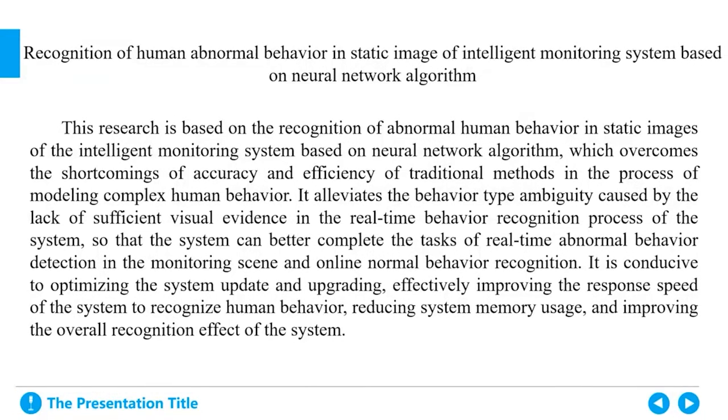It alleviates the behavior type ambiguity caused by the lack of sufficient visual evidence in the real-time behavior recognition process of the system, so that the system can better complete the tasks of real-time abnormal behavior detection in the monitoring scene and online normal behavior recognition. It is conducive to optimizing the system update, effectively improving the response speed of the system to recognize human behavior, reducing system memory usage, and improving the overall recognition effect of the system.